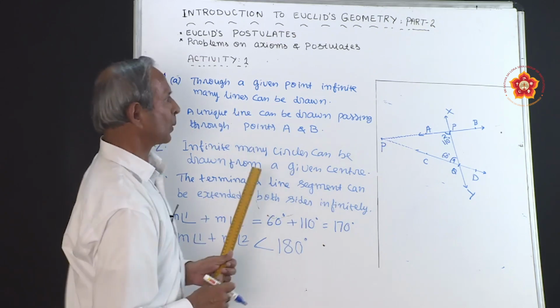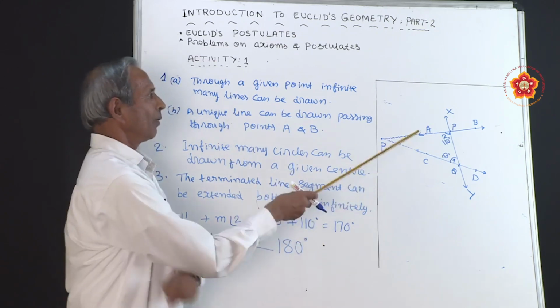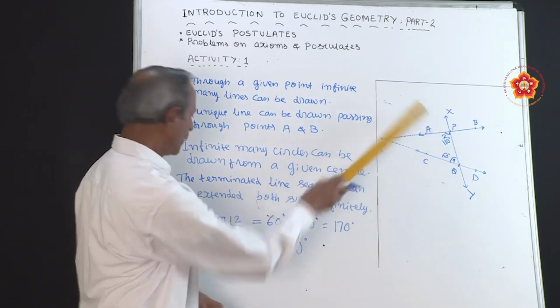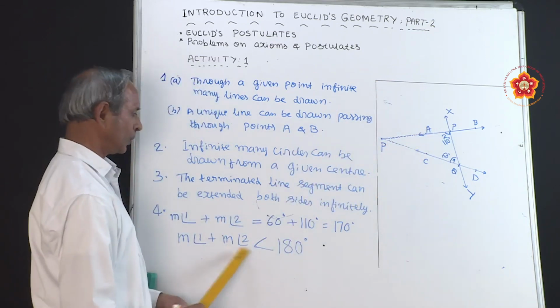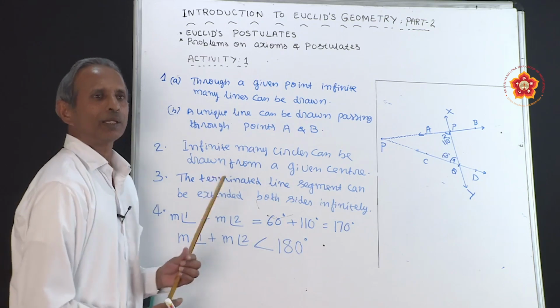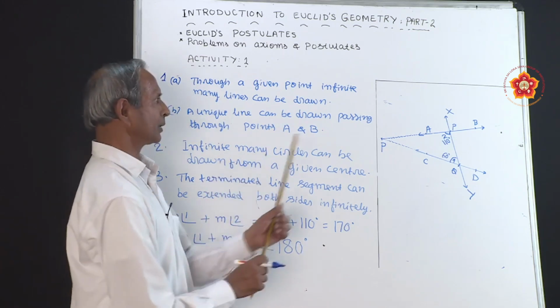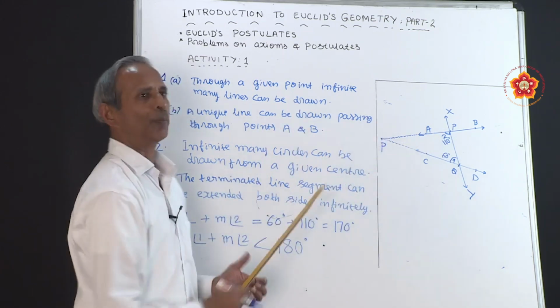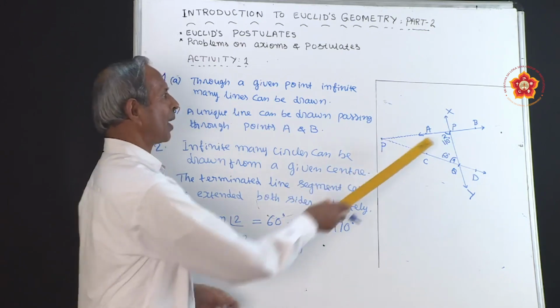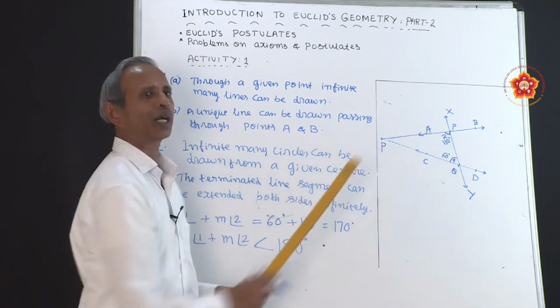So what is the conclusion you can get from this? Whenever the magnitude of angle 1 plus angle 2 is lesser than 180 degree, then if they are produced towards that side, they will meet at a point. So they are not parallel lines. You can conclude that they are not at all parallel lines now.